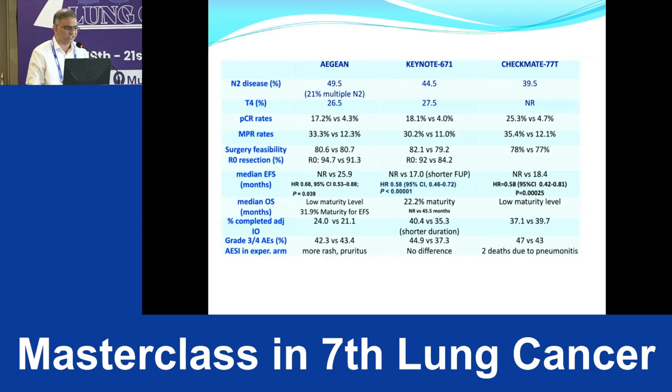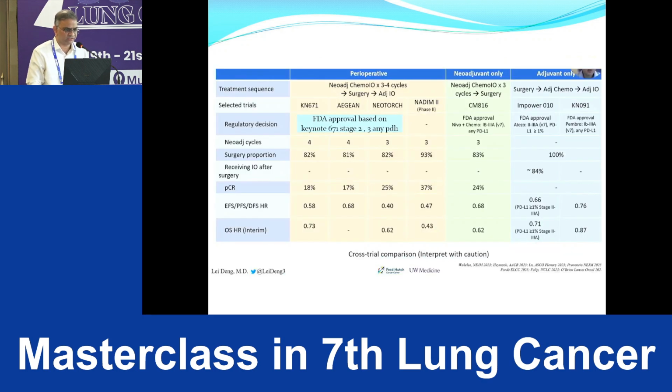So if we combine all three trials, AEGEAN, Keynote 671, and Checkmate 77T, we see a good pathological CR with neo versus chemo alone. The major pathological response is also significant. Surgical feasibility improves with immunotherapy. Median EFS is not reached in most of the immuno trials versus definite in chemo trials. Median OS is not mature in most of the trials. Completion of adjuvant therapy is also better. And grade 3, 4 side effects are almost matched.